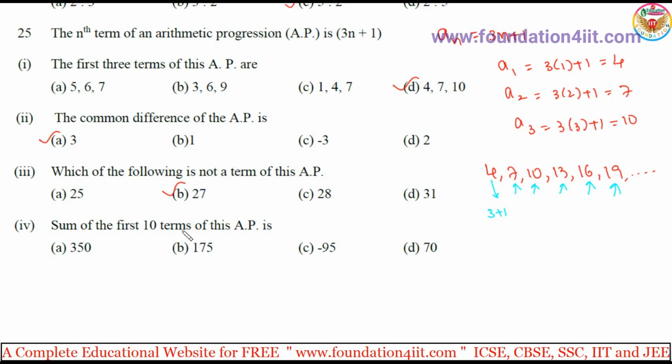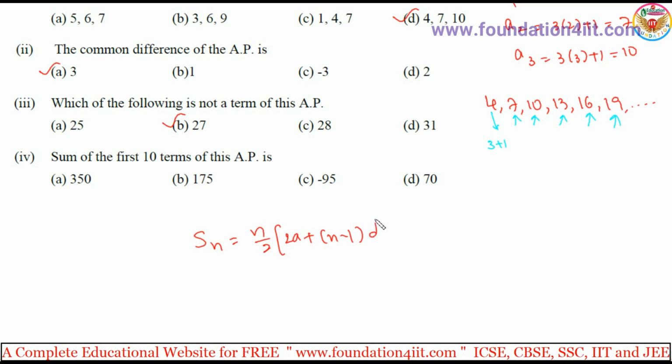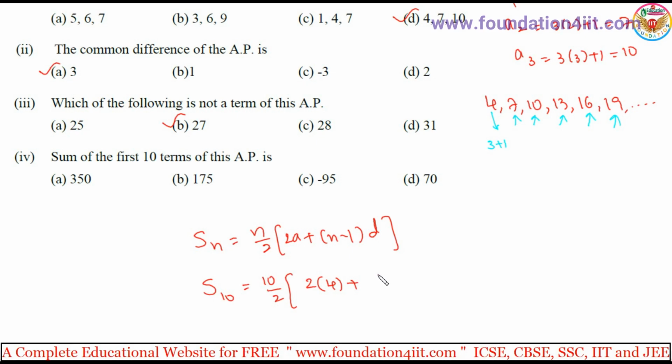Sum of the first 10 terms. The sum of n terms formula: Sn is equal to n by 2 into 2a plus n minus 1 into d. So for the sum of 10 terms, 10 divided by 2, 2 into a, which is 4, plus n minus 1, so 10 minus 1 is 9, into the difference 3.